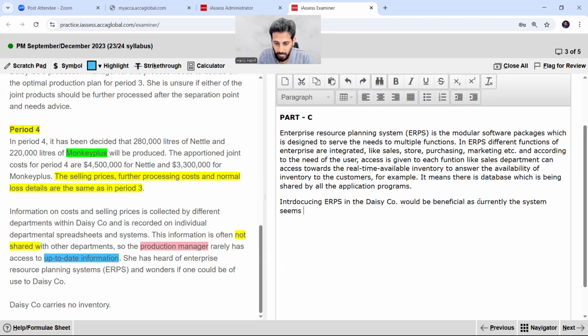The system seems to be manual. Manual recording on the spreadsheet in the individual departments, right? So introducing it could be beneficial.